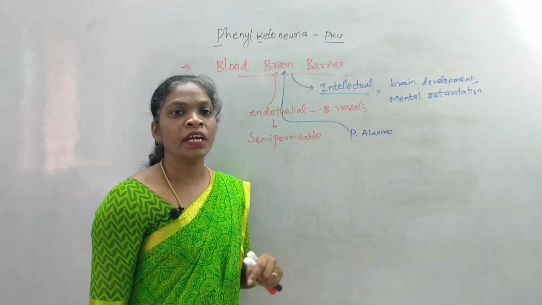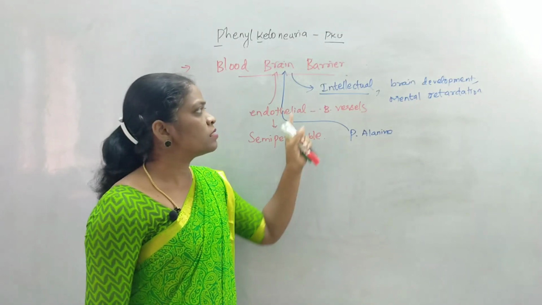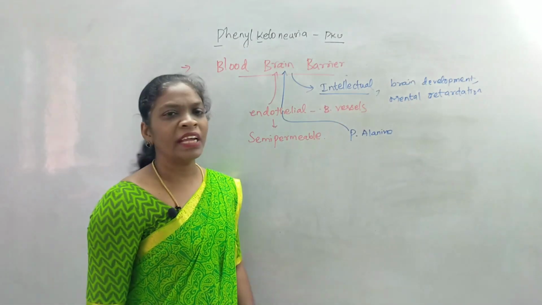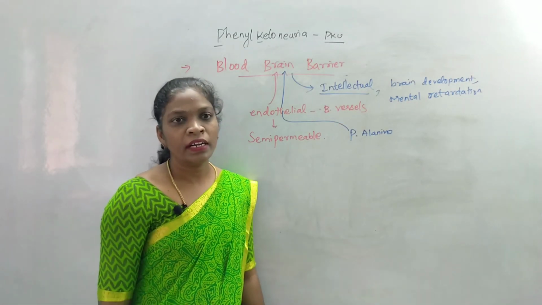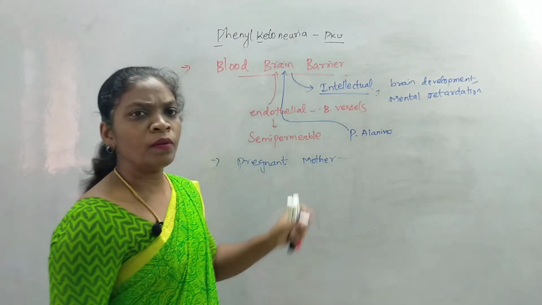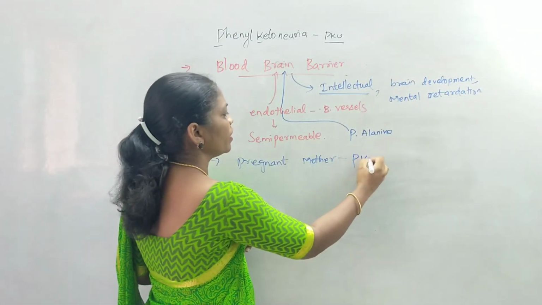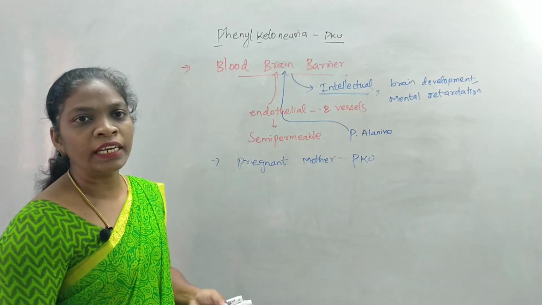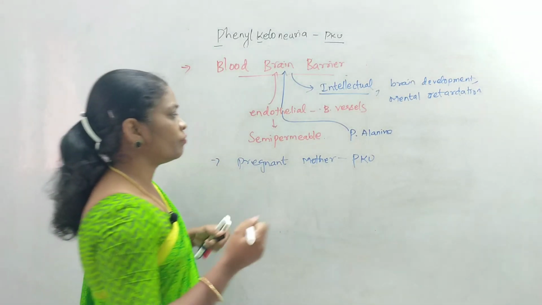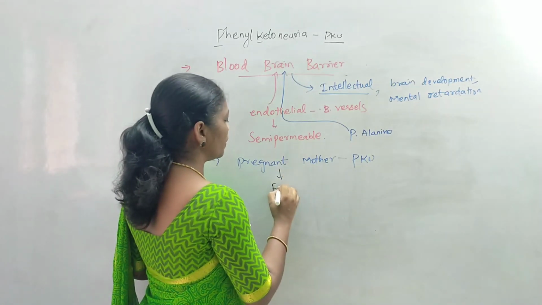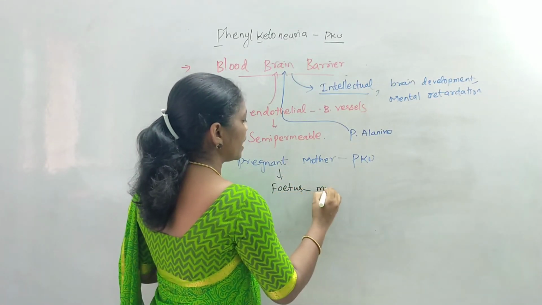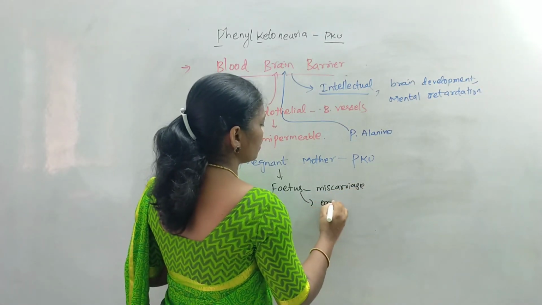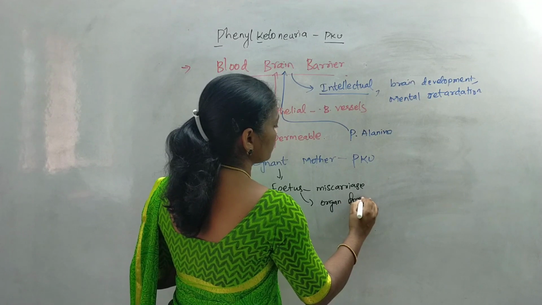If they enter inside the brain at an increased level, they will cause problems to the human, including their intellectual development and brain development, and it results in mental retardation. If the pregnant mother has this disorder, phenylketonuria, she has to go for regular screening of phenylalanine levels in her bloodstream, and if not, it is going to cause problems to the developing fetus, resulting in miscarriage, and it also affects the organ formation.